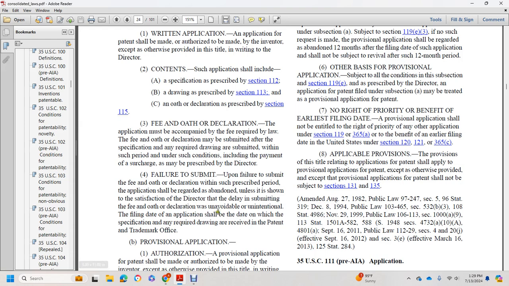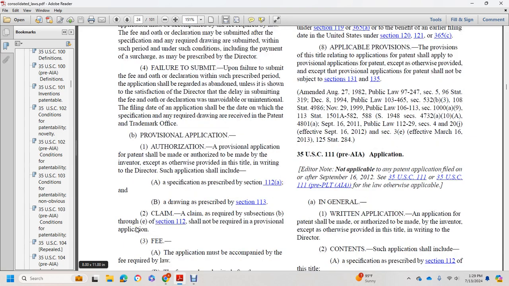unless it is shown to the satisfaction of the director that the delay in submitting the fee and oath or declaration was unavoidable and unintentional. The filing date of the application shall be the date on which the specification and required drawing, or receipt by the Patent and Trademark Office of the provisional application, is received. Authorization of a provisional application for a patent shall be made, or authorized to be made, by the inventor, except as otherwise provided in this title and in writing by the director. Such an application shall include a specification as prescribed in section 112(a) and a drawing as specified in section 113. A claim and the claims required in subsections (b) through (e) of section 112 shall not be required in a provisional application.